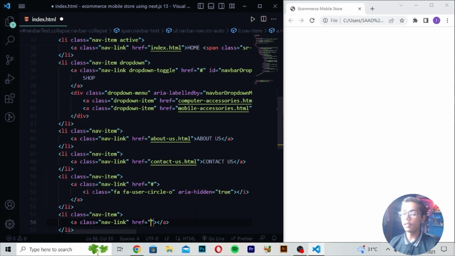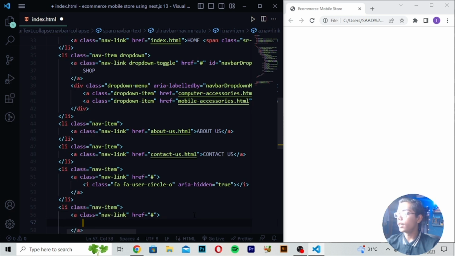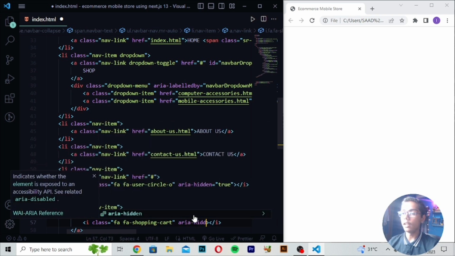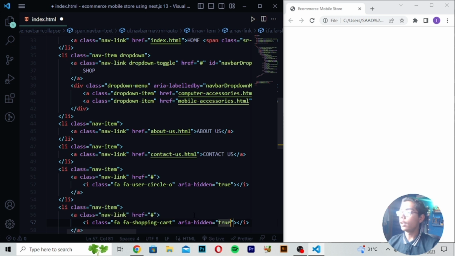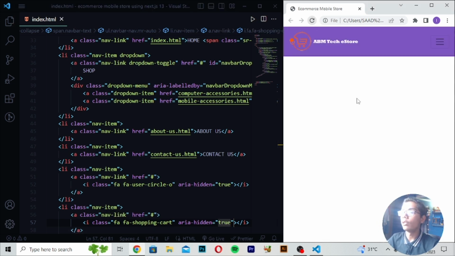Right here href and then hashtag. Here you have to move down, and then after moving down, right here I tag here as well. Then you have to create a class fa shopping. Then I will be now just writing here cart, right here aria-hidden, then right here true. After writing this, save it, then reload. So you can see we are just getting this navbar menu there.